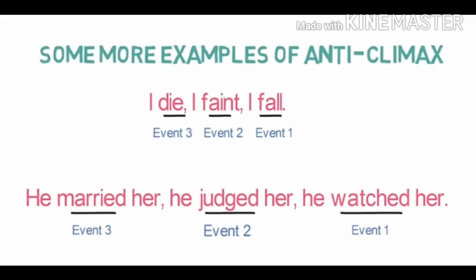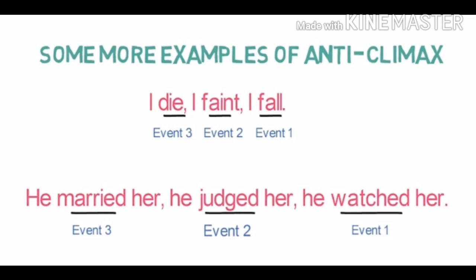Let's take another example. He married her, he judged her, he watched her. You can easily understand that the events are in the reversal sequence. Actually, the event watching should come first, then judging, and then marrying. But here it is in the reversal way. So first married, judged, and then watched is written. So it is anticlimax, in the descending order.